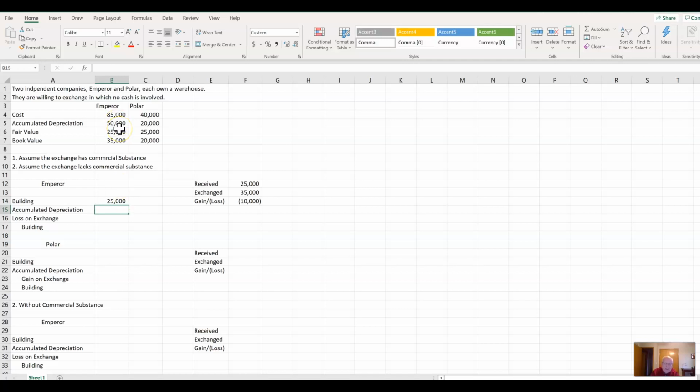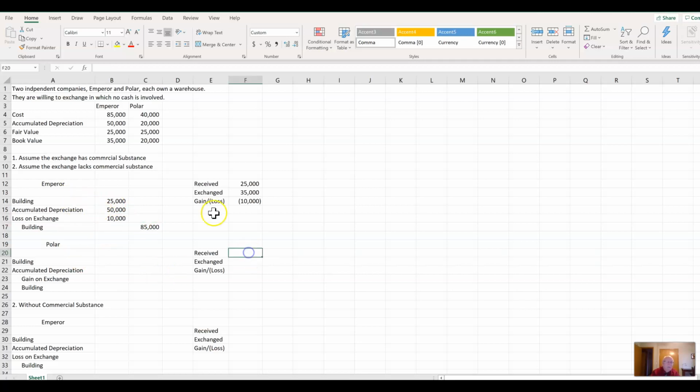Their accumulated depreciation, you have to get rid of that. That's $50,000. We said they had a loss on the exchange of $10,000, and the building cost $85,000 originally. Okay, so this is the new building. This is the old building. Okay, so that'd be the journal entry for Emperor.